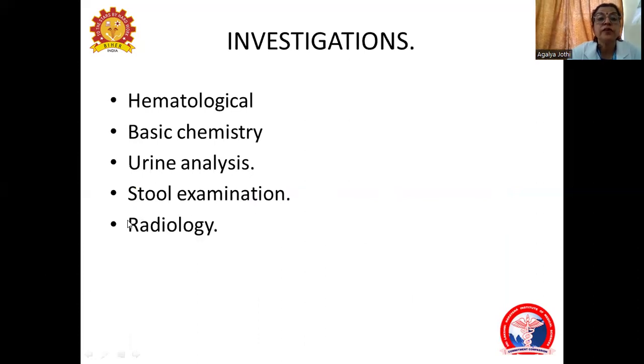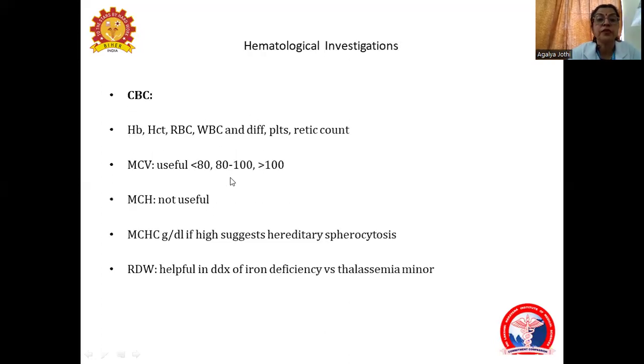Coming to the investigations, they are hematological, basic chemistry, urine analysis, stool examination, and radiological examination. In hematology, we have the complete blood count, where you have hemoglobin, hematocrit, RBC values, WBC values, and retic count with differential count and platelet count. MCV, MCH, and MCHC suggest what type of anemia, and the RDW helps to differentiate iron deficiency.